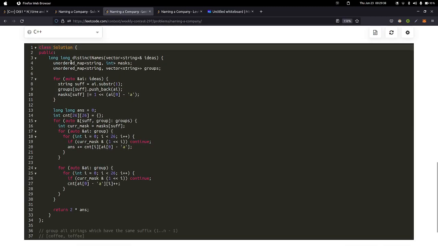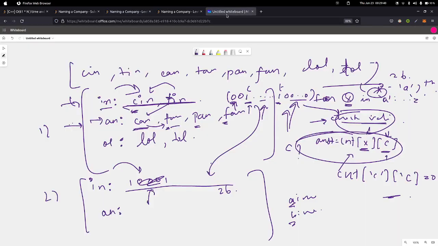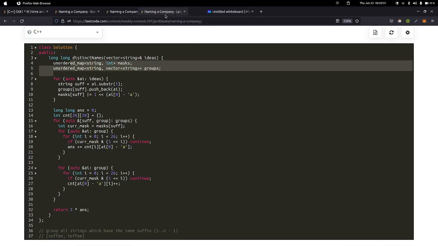As I said, we have two data structures. I am using an unordered map to store these mappings, from suffix to a set of strings and from suffix to a bitmask. The first map will be called masks, which will store for each suffix the mask.